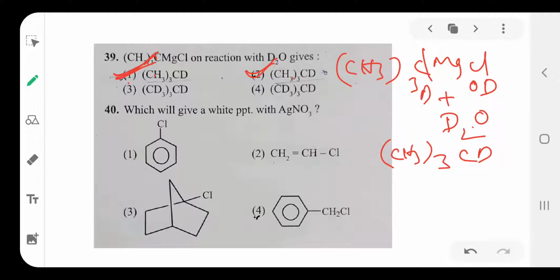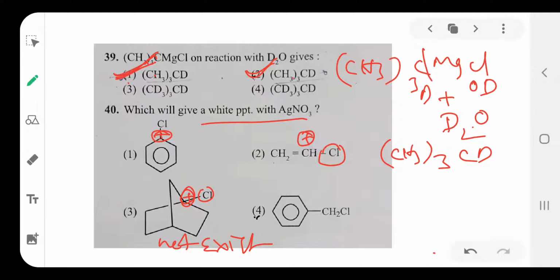Then next one, question number 40. Which one gives the white precipitate with AgNO3? Just now I told, whichever is able to form a stable carbocation easily gives the white precipitate. For example, after loss of chloride, a phenyl carbocation is formed, which is unstable. Here also, after loss of chlorine, a vinyl carbocation is formed, that is also unstable. After loss of this chlorine, a bridged carbocation would form, which does not exist.